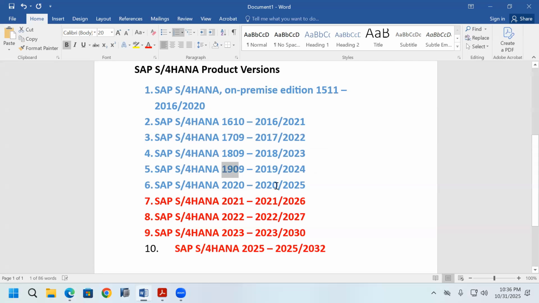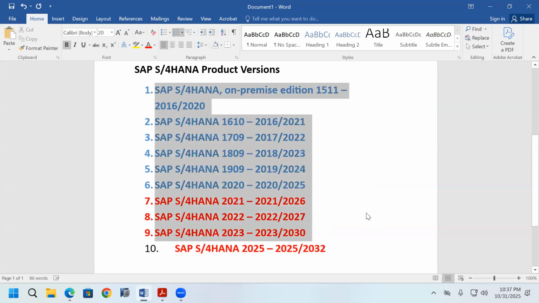In 2020, SAP S/4HANA 2020. In 2021, SAP S/4HANA 2021. In 2022, SAP S/4HANA 2022. And 2023. What I'm telling is that every year, from 2016 up to here, they released an SAP S/4HANA product version.